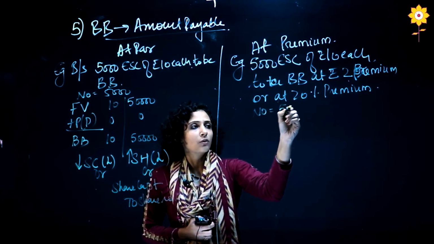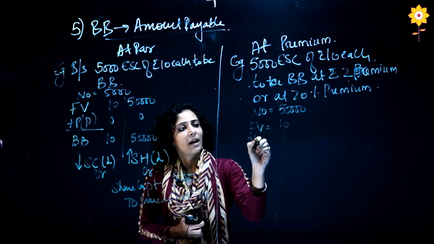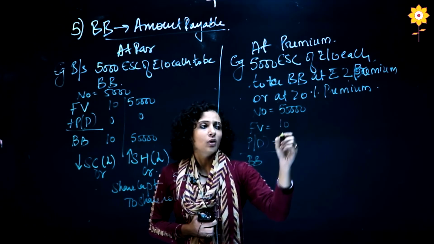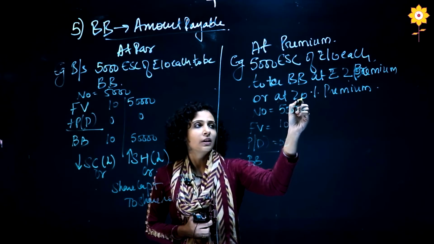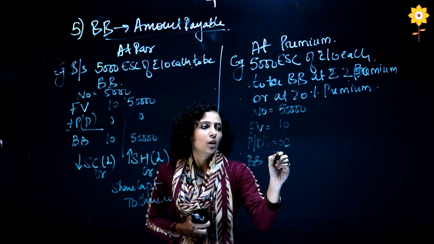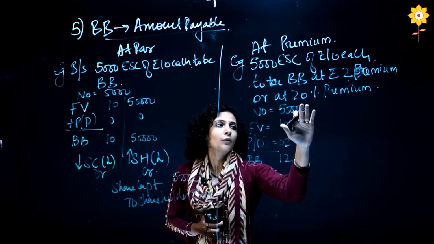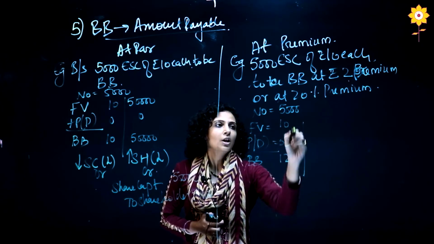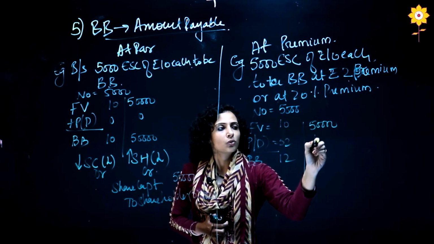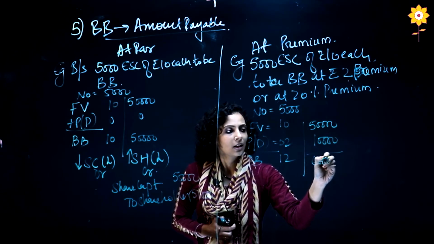Number is 50,000, face value is 10 plus premium minus discount buyback. So premium can be rupees 2, write 2 directly. If it is percentage, again same as issue, 20% of 10 is 2. So this will be 12. Multiply it with, this is not 50, this is 5,000. So 5,000 into 10, 50,000, 5,000 into 2, 10,000, and this will be 60,000.